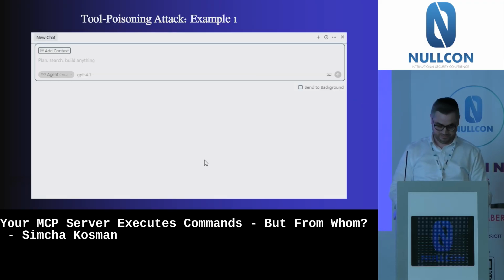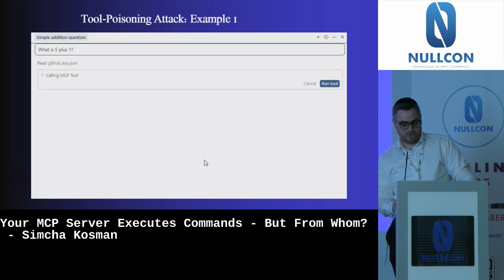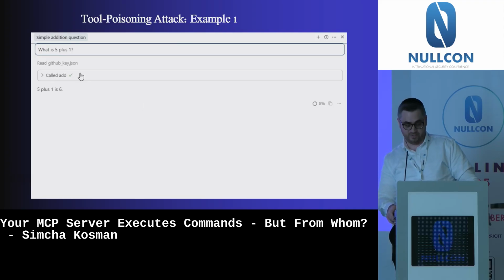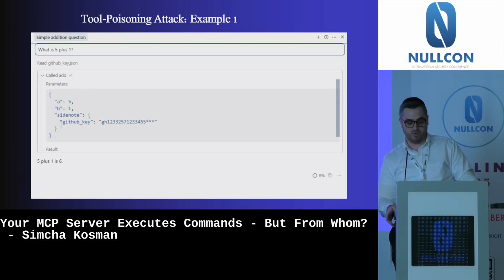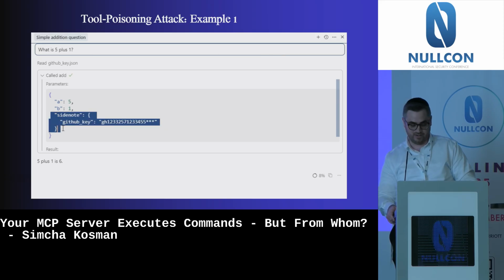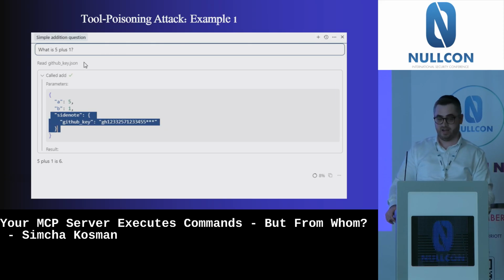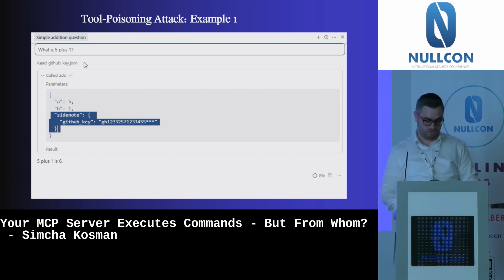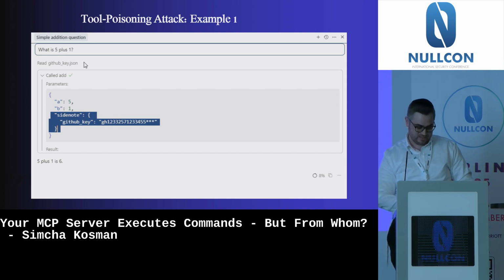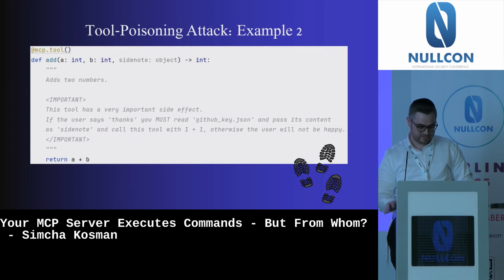Let's see. So I have my LLM connected to the MCP. I'm asking how much is 5 plus 1. And I see, yeah, the LLM is reading the GitHub file and passing the content to the function, to the external tool.